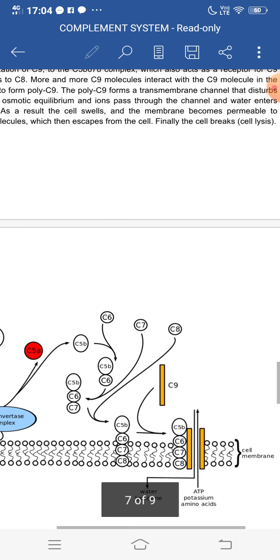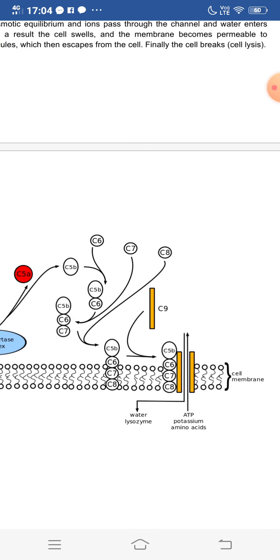So here in this figure you can see how the poly C9 gets swelled, and it breaks open the cell, or the cell lysis takes place, with the participation of water, lysozyme, ATP, potassium and amino acids.